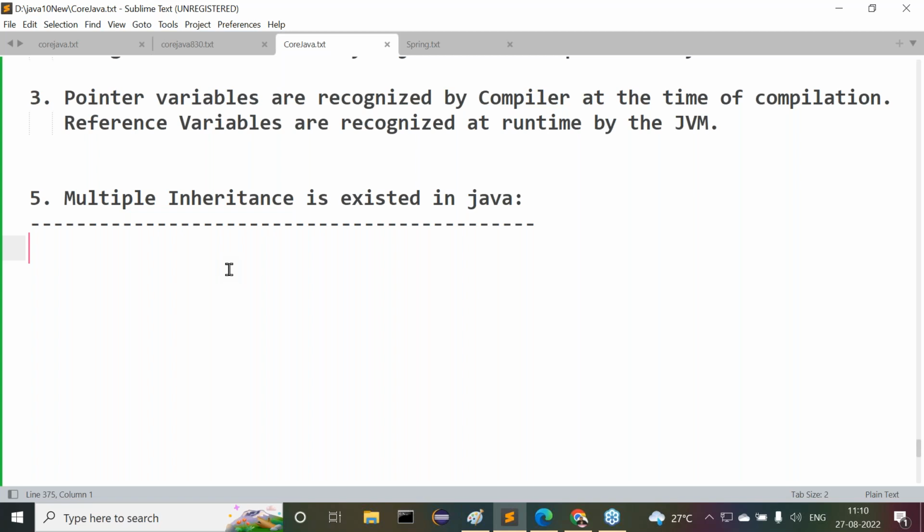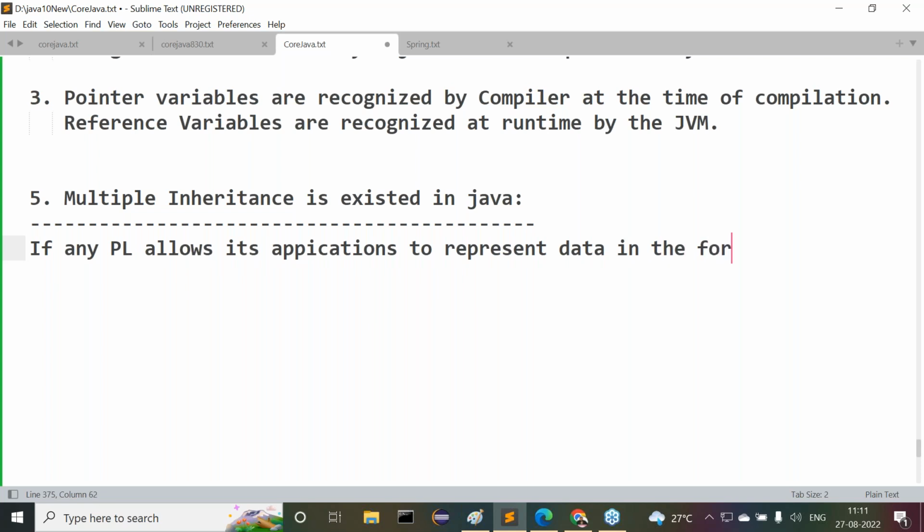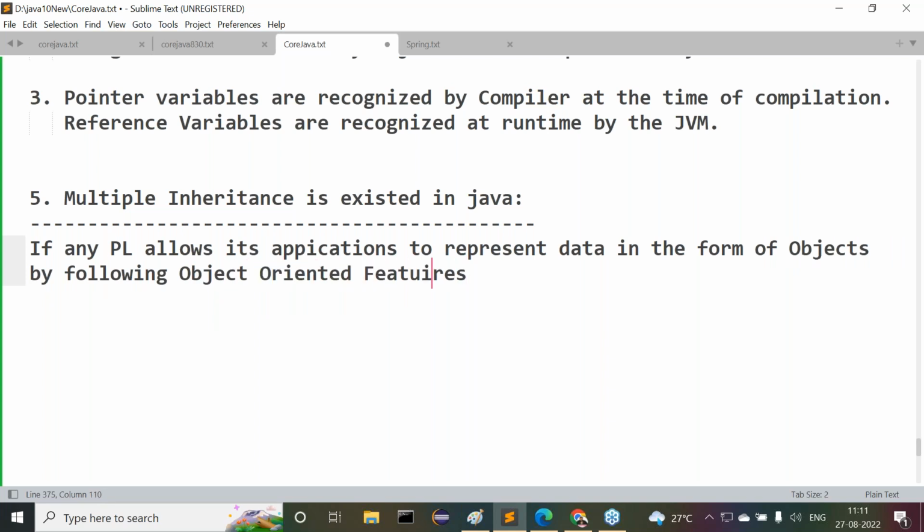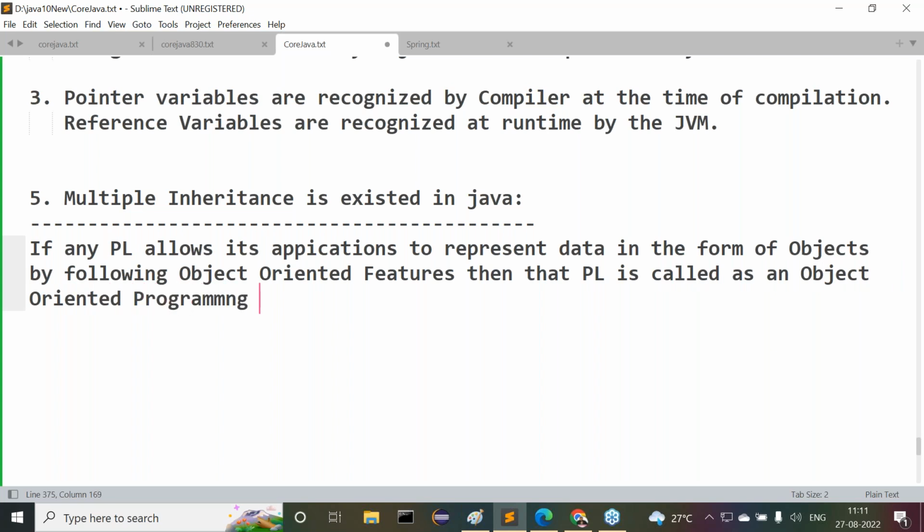All of you are getting clarity on these definitions, no? Tell me what an object-oriented programming language is. If any programming language allows its applications to represent data in the form of objects by following object-oriented features, then that programming language is called an object-oriented programming language.